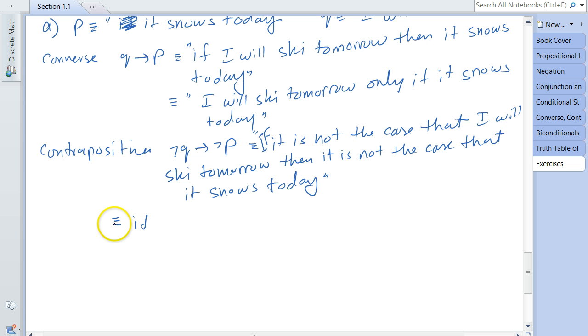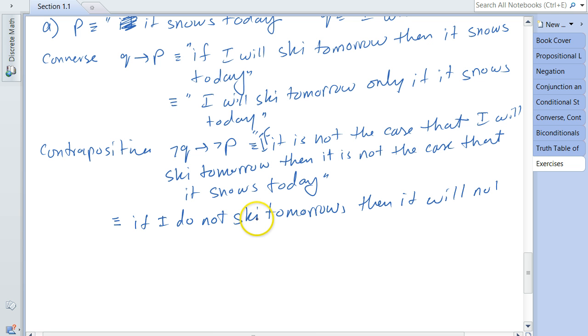If I do not ski tomorrow, then it will not have snowed today. And this sounds a little bit better and is logically equivalent to the previous one.